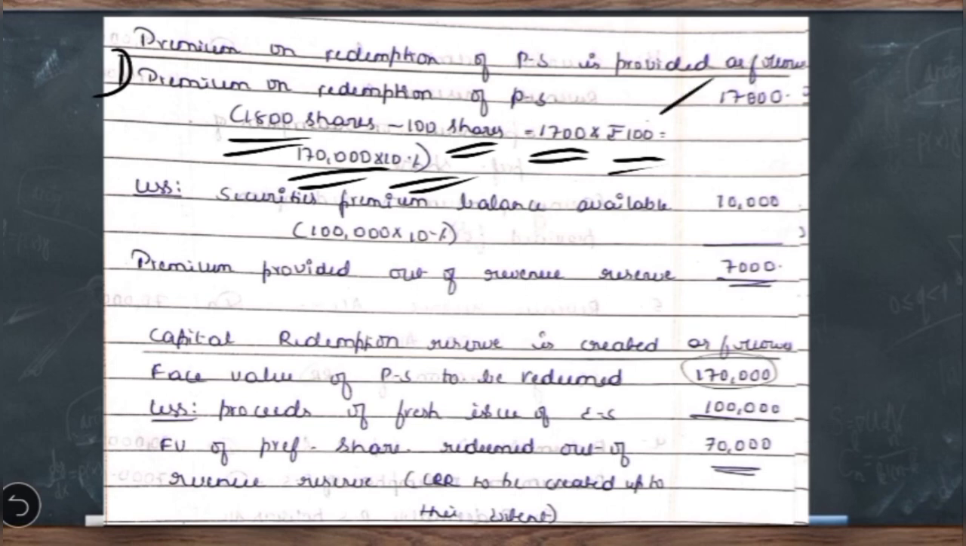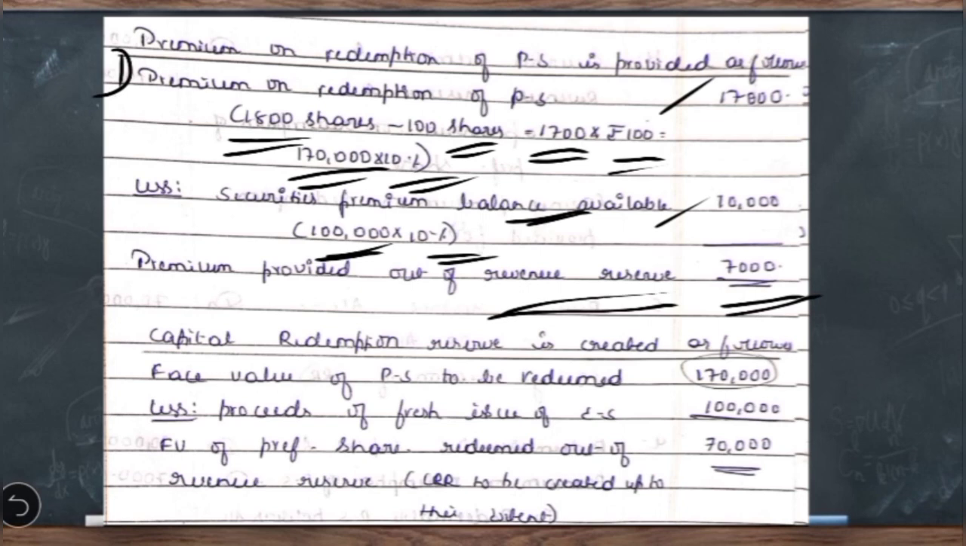To provide this, we have to use the securities premium balance. Old balance was not there, but under the fresh issue 10,000 has been transferred. How did they calculate 10,000? 10,000 shares of rupees 10, we get 1 lakh, on that 10%, which comes to 10,000. So the remaining balance is 7,000, which is provided out of the revenue reserve. Okay, so this is the first working note.